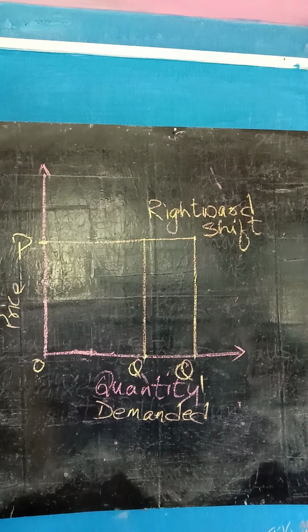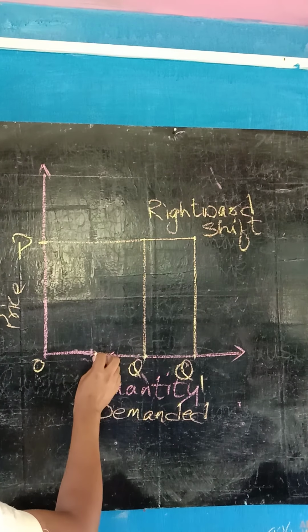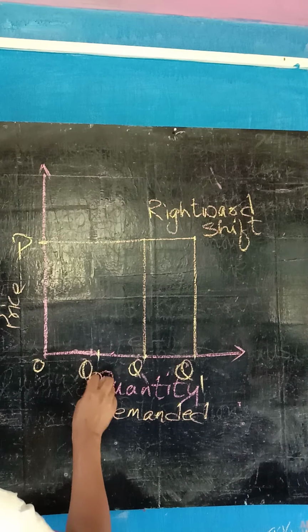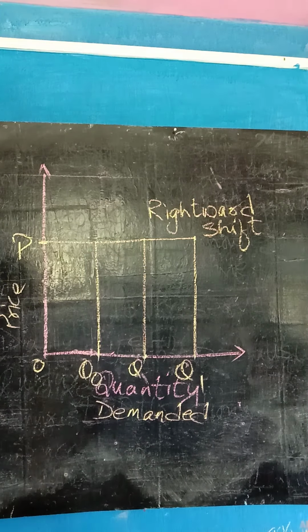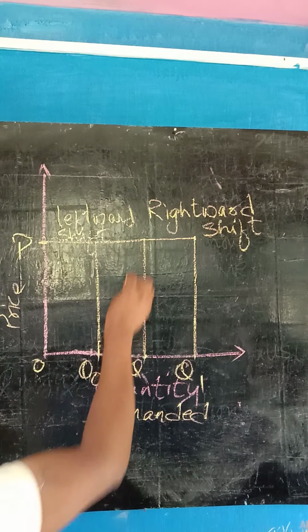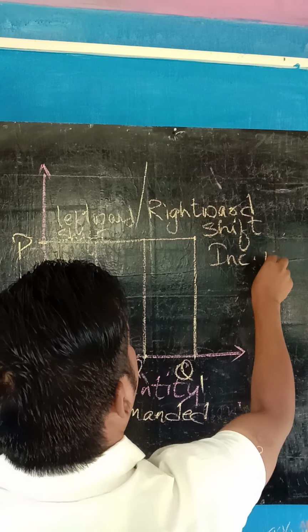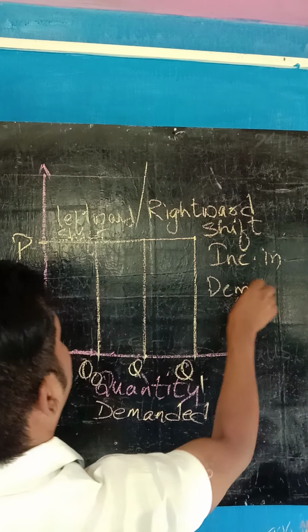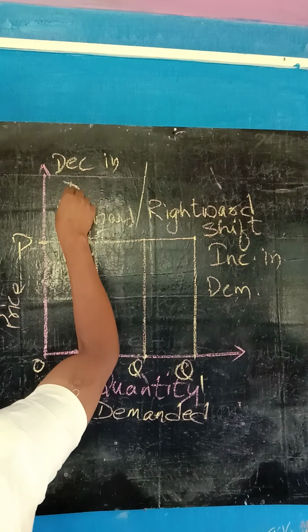Now, from 1,000 rupees, if the income of the consumer decreases, then the consumer will decrease his consumption, meaning demand. So from OQ, it will jump to OQ0. This is a leftward shift. The rightward shift is called increase in demand, and the leftward shift is called decrease in demand.